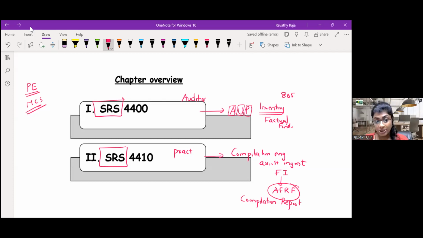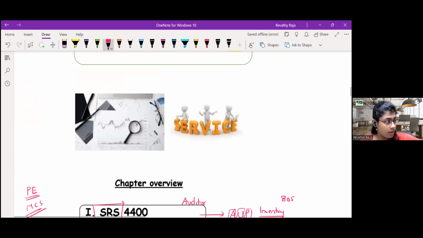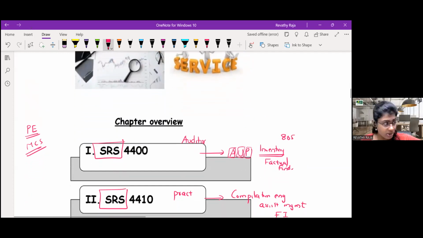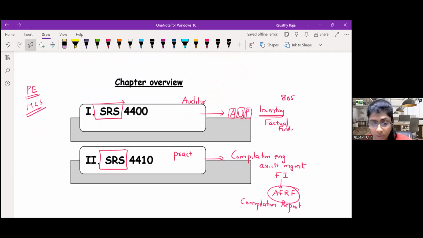So, in the examination, for chapter number 9, these two standards, when will you think of them? See, here you are doing AUP, agreed upon procedures, where you are giving factual findings. Here you will think of it only when something related to compilation you are preparing. Finally, you will give the report without any assurance.